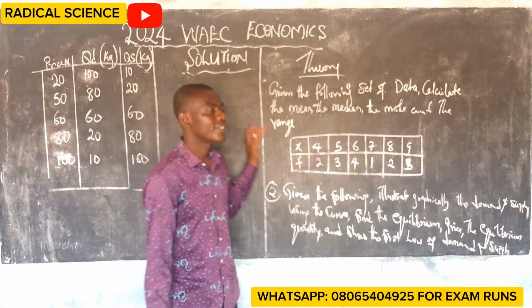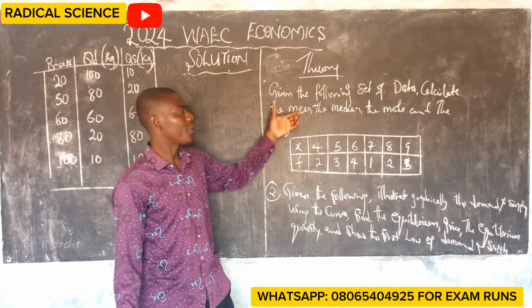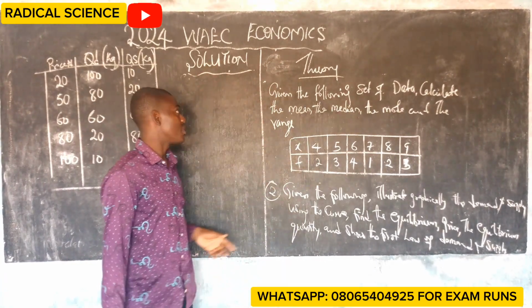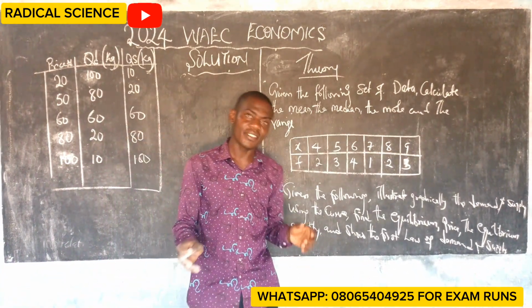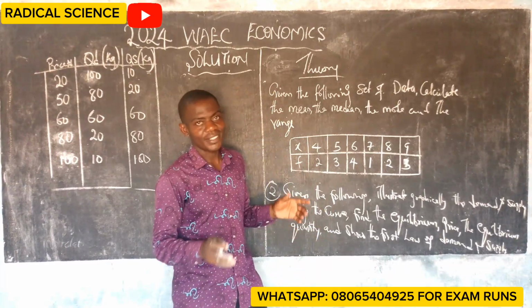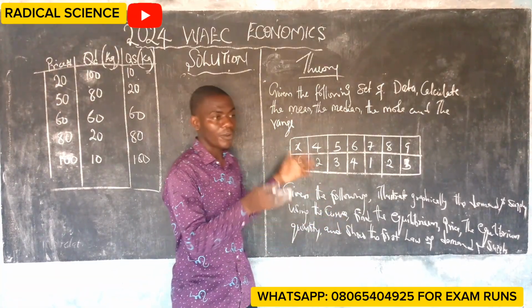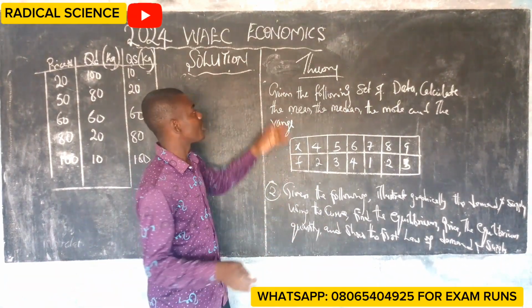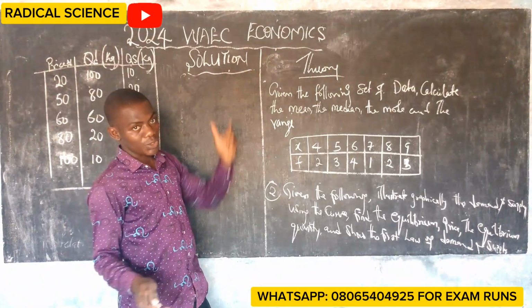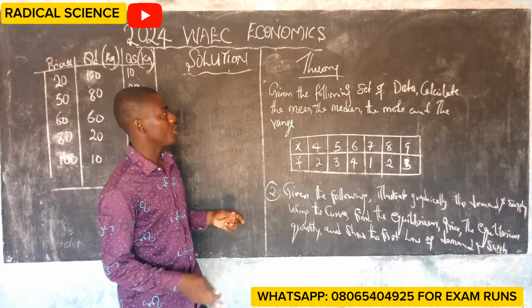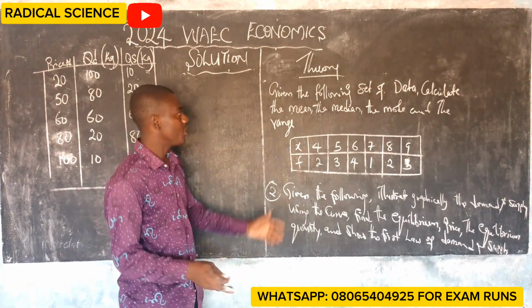Okay, good day viewers. I would like to again do it as we've been doing before. This is 2004 WAEC economics solution. As it's known, economics is as mathematics. The way we solve mathematics is also the way we solve economics. Economics is a lot of theory and practicals. Now we have the equations that you are going to see on Tuesday, because economics will be written on Tuesday, as you know. Look at the questions that you're likely to see.